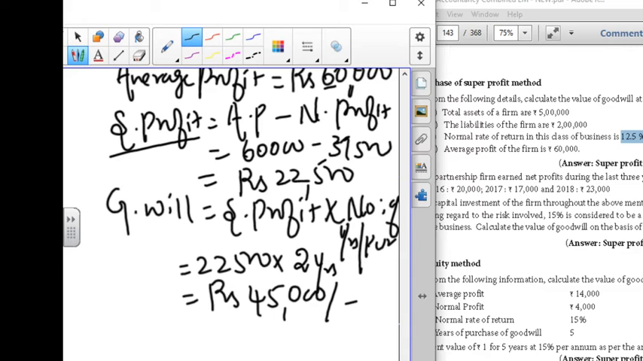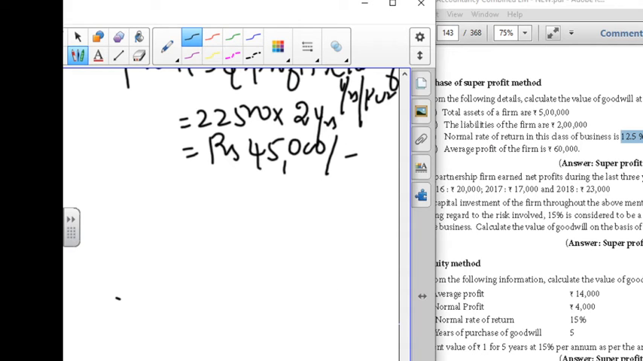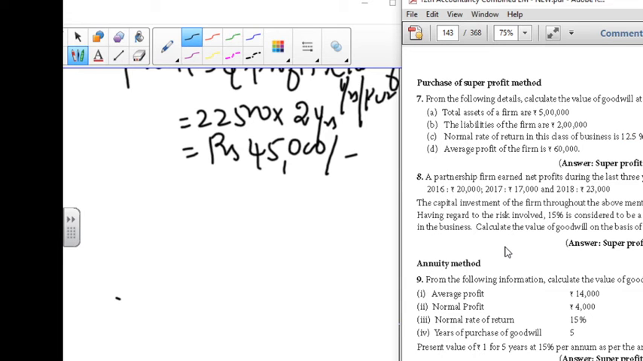Next we'll move on to problem number 8. The same way you are going to calculate it. It is about the calculations for the super profit. Under the super profit method we are going to calculate. The question is: a partnership firm earned a net profit during the last 3 years as follows. They have given the information for the years 16, 17 and 18.